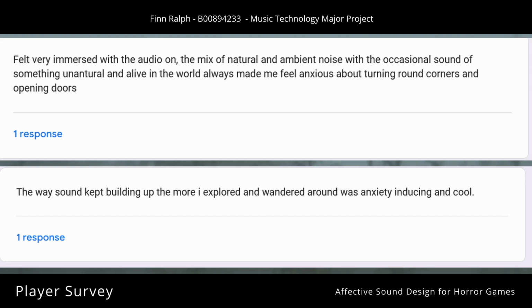In terms of the adaptive soundtrack, some players noted this in their accounts. One player liked the way sounds kept building up the more I explored. Another said they liked the mixture of ambient and natural sounds with something unnatural and alive. The survey showed that the project was an overall success in delivering fear through horror game sound design.